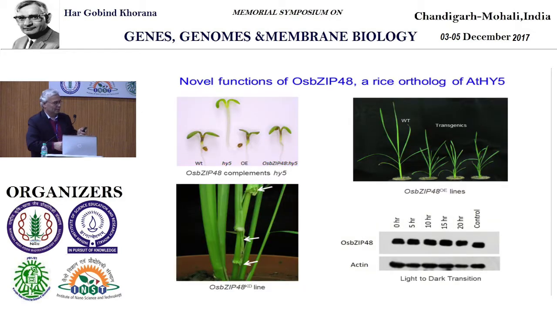And so in conclusion, I would like to say that although the Arabidopsis mutant we have been able to rescue using rice gene BZ48, when you overexpress that in case of rice, we are able to cause reduction in height, which is in contrast to what happened in case of Arabidopsis. Also in case of rice, when we knock this gene down, we have internode elongation. But then if you go to the next generation, we have much more downregulation of this. These seedlings become lethal, and as a result of that, the plant is not able to survive. Observation again, which is in contrast to Arabidopsis.